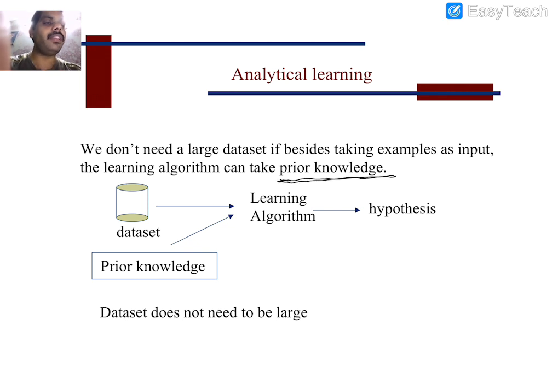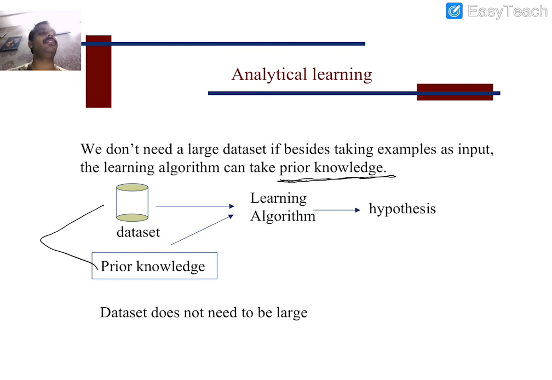The difference between inductive learning and analytical learning is that here it requires only a small number of samples. Whenever you are not able to gather enough training examples, in that scenario you have to use prior knowledge. So the data set and prior knowledge are given as input, and we use the learning algorithm, and it defines the hypothesis. This is the basic difference between analytical learning and inductive learning.